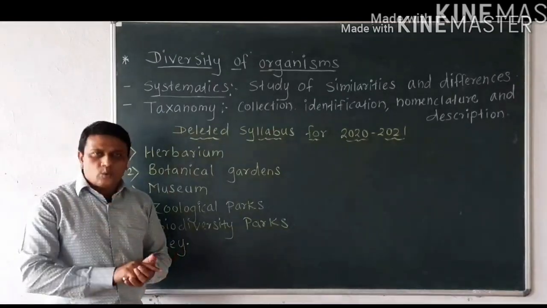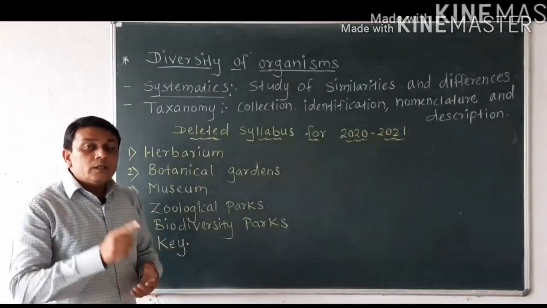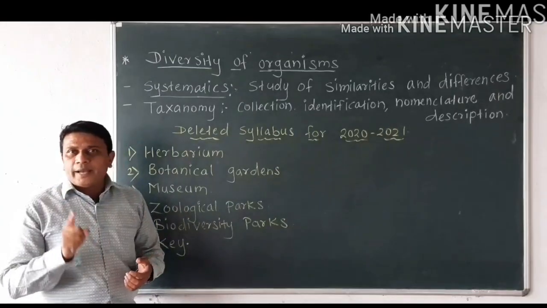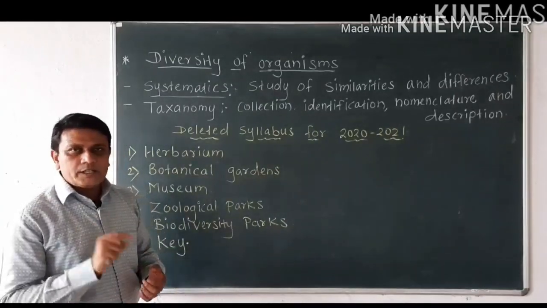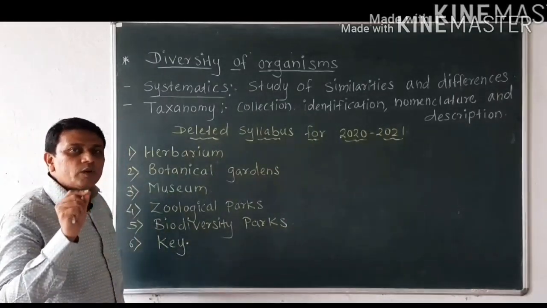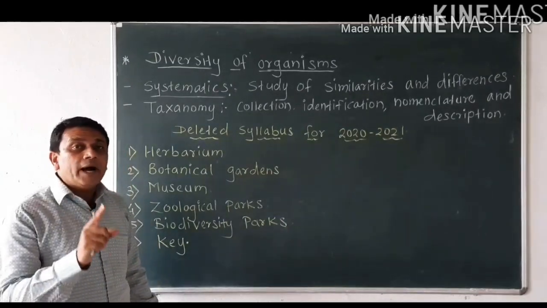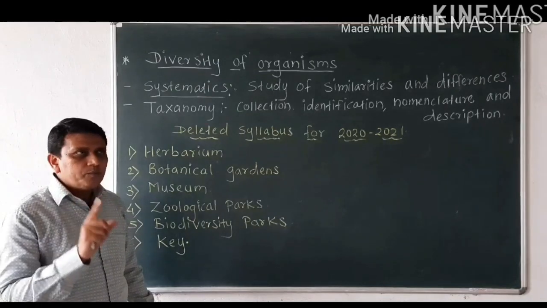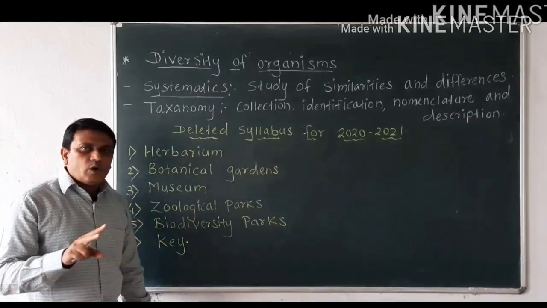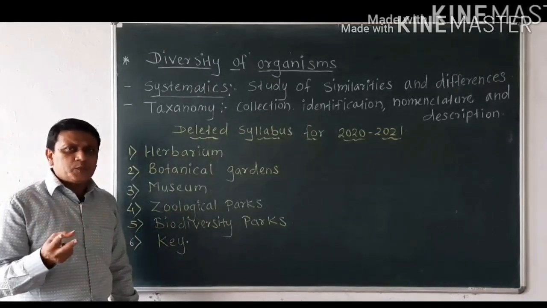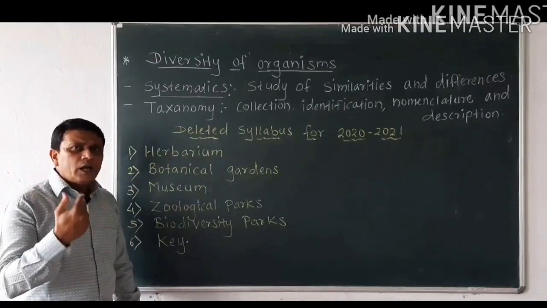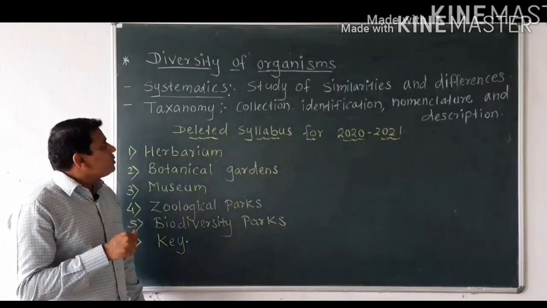So these are called local names. But each properly identified organism has a universal name. It is called the scientific name, or binomial. So binomial consists of two parts, that is genus and species. We are going to learn this in our next chapter.